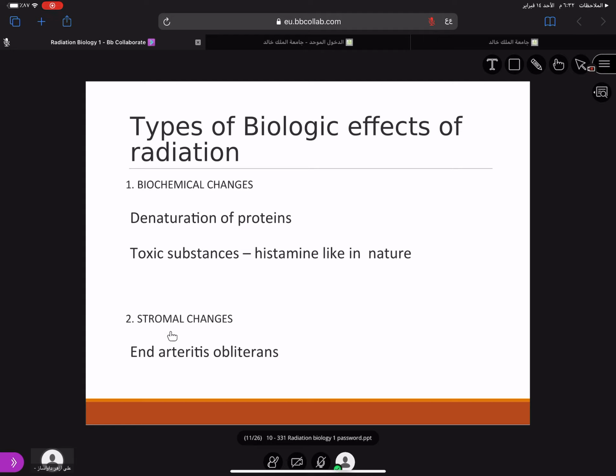What happens to the arteries? The peripheral vessels get obliterated. That's called endarteritis obliterans. This obliteration of the peripheral vessels causes reduced blood supply to the organ, and that can cause degeneration or atrophy of the organ. So this is called endarteritis obliterans. These are the stromal changes. Stroma means vascular changes.